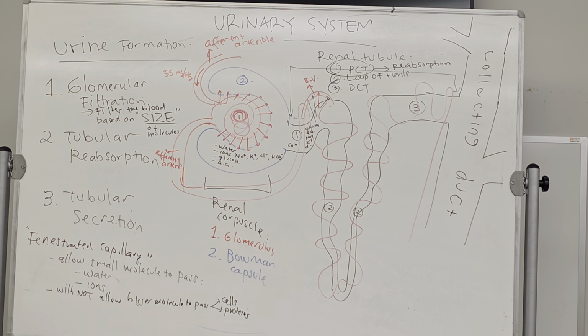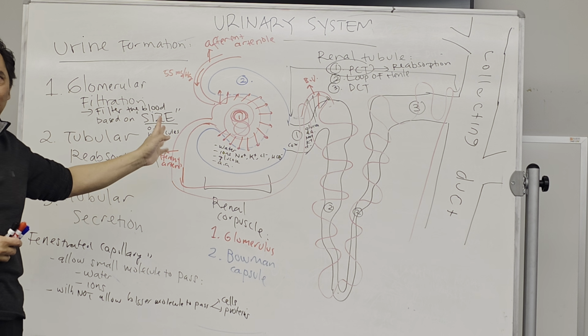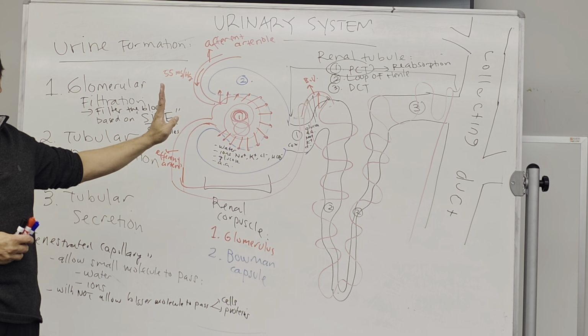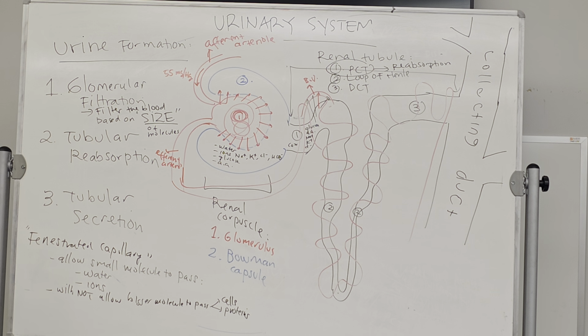Okay? If you follow that, in your assignment it's asking you how many percent of glucose and amino acid should be reabsorbed. 100%. Water, about 65% reabsorbed. Okay? Chloride is about 50% reabsorbed. Okay? Bicarbonate ions, about 80 to 90% reabsorbed. So it has to go back to our blood because they are important molecules.